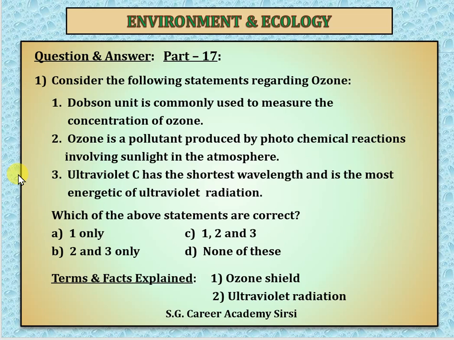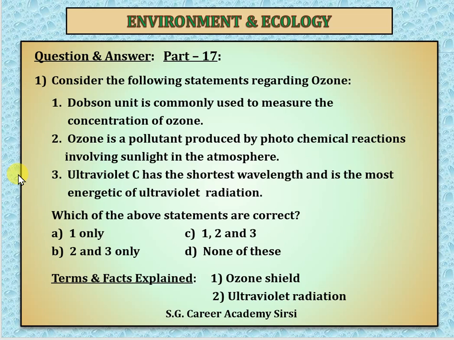O3 means triatomic oxygen. O2 is diatomic oxygen. Diatomic oxygen is commonly found in the atmosphere, whereas O3 is the ozone layer, the bottom part of the stratosphere that contains O3.